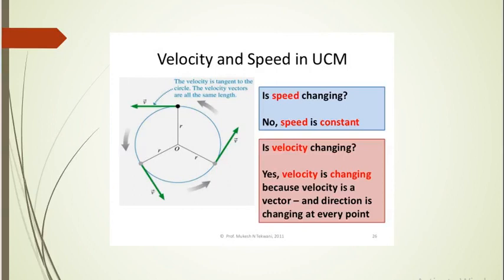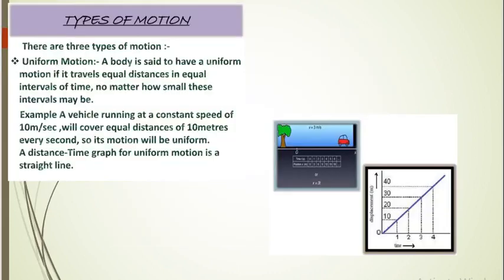Now, what is uniform circular motion? What is UCM? When we consider the movement of particle, there are two parts. Either it can be uniform circular motion or non-uniform circular motion. When we consider these all points, it is given by 2 points, that is uniform and non-uniform. Uniform means a body is said to have a uniform motion if it travels equal distances in equal intervals of time, no matter how small these intervals may be.